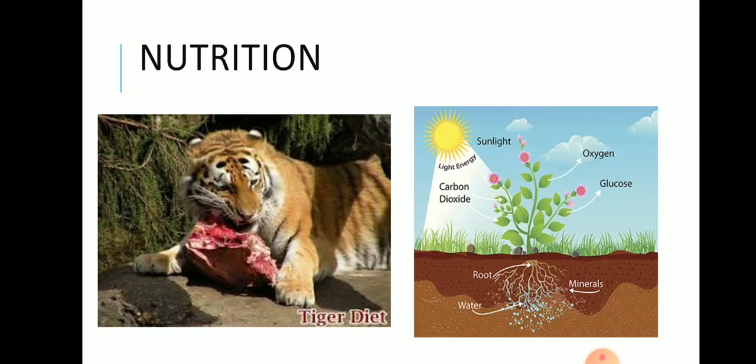But we are all aware that plants can make their own food and therefore they are known as autotrophs. Photosynthesis is the process by which they make their own food. So that's the way plants gain nutrition. But animals, human beings and other organisms on the earth's surface cannot make their own food, so they are dependent on plants for their nutrition. Indirectly or directly, we are dependent on plants for our nutrition.